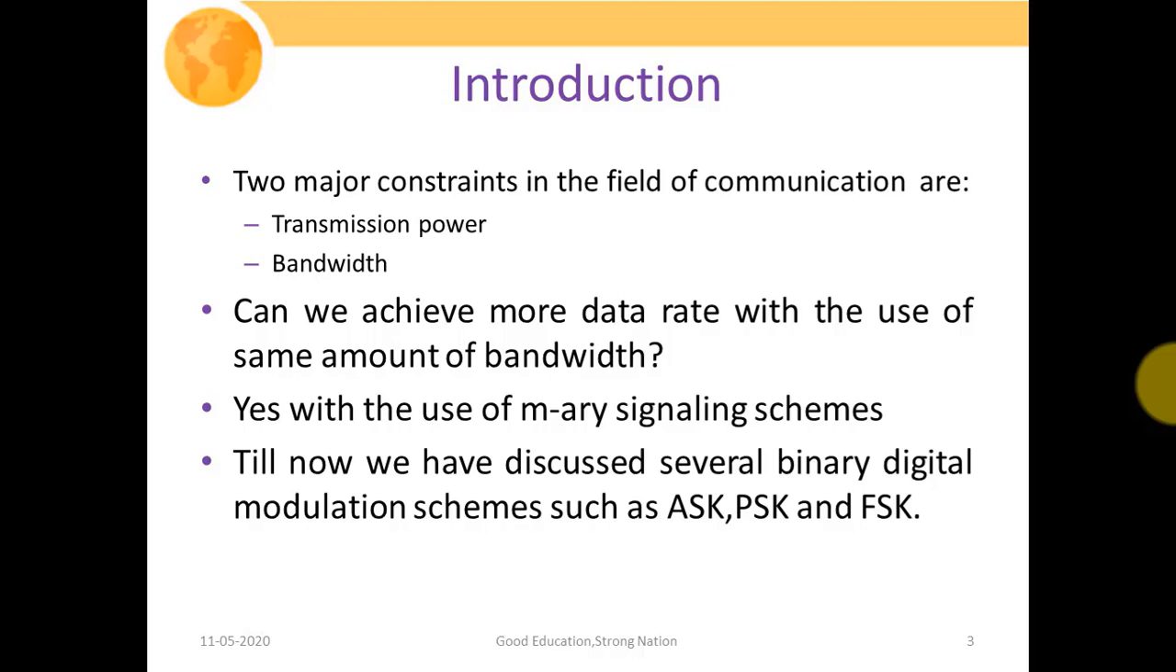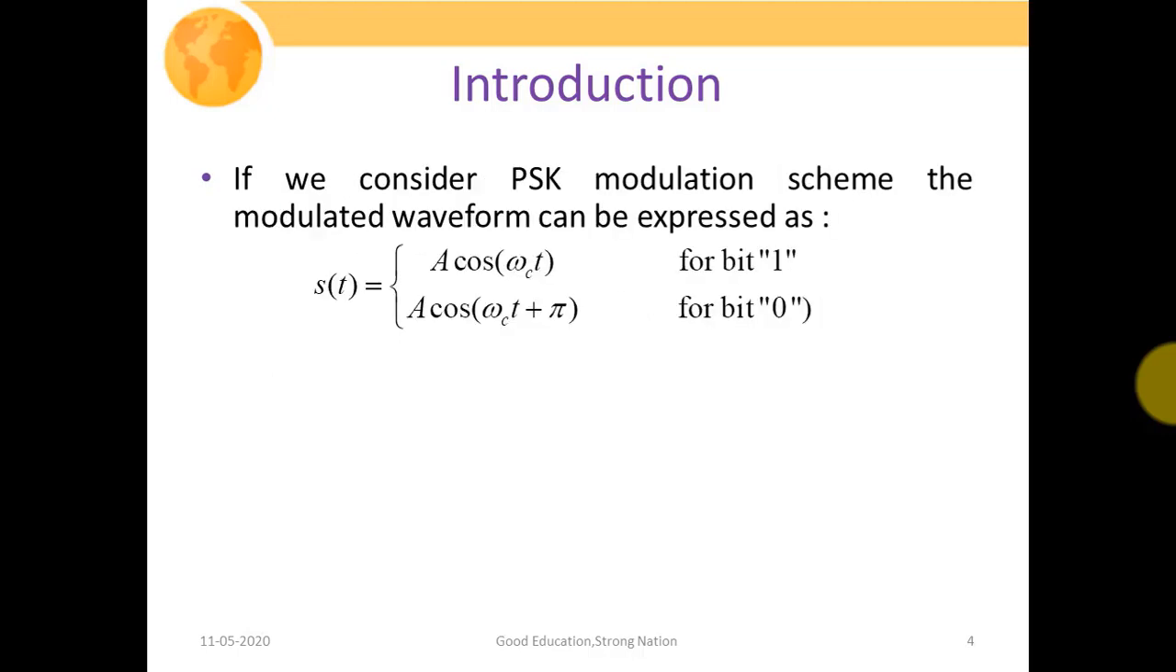What we actually do in our M-ary signaling schemes is, instead of transmitting a single bit of information, we combine several bits in a group, and then we send those groups of information. In this manner, we are in a state to transmit a much larger amount of information over the same bandwidth. So till now we have discussed several binary digital modulation schemes such as ASK, PSK and FSK. We have already gone through the generation as well as the detection methods of these binary digital modulation schemes.